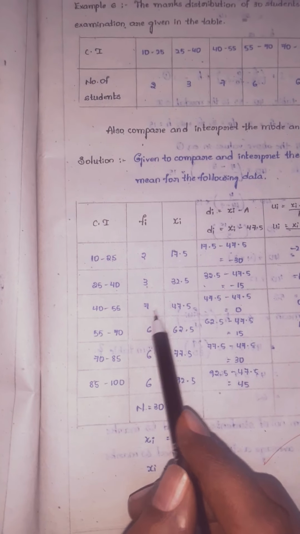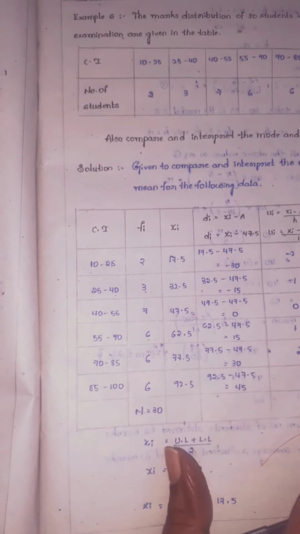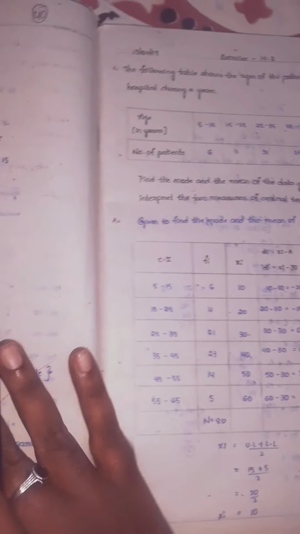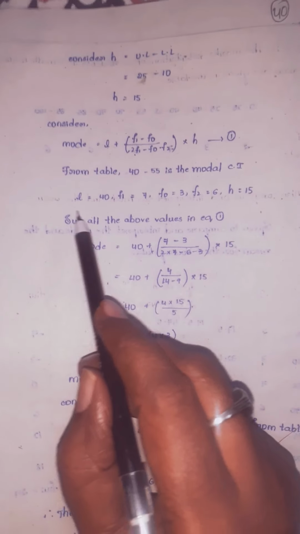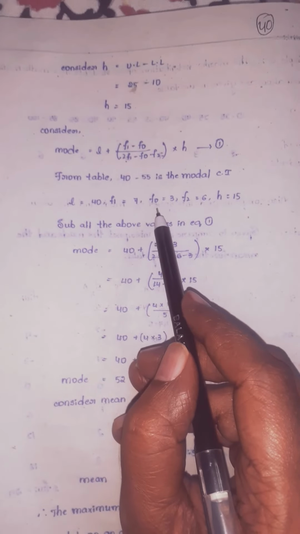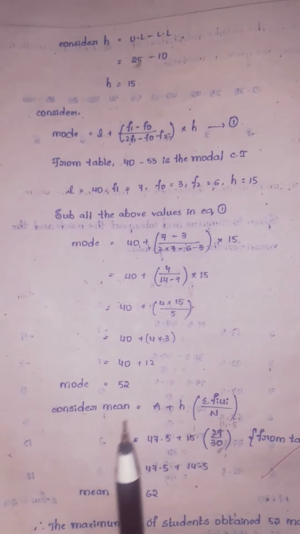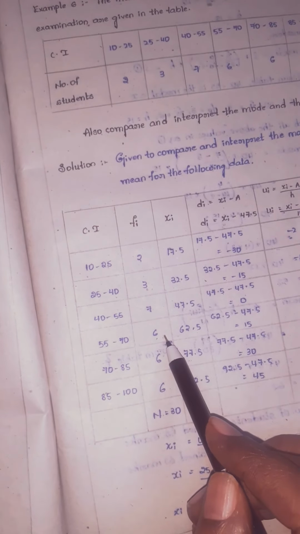So this is the f1 value, the value before is f0, the value after is f2. So that only I have written, children, from the table. 40 to 55 is the modal class interval, lower limit is 40, f1 is the highest frequency 7, f0, the value before, is how much? 3, children. And f2, the value after 7, which value is there, children? That value is f2. 6 is there, that only I have written. And h value 15 we got.